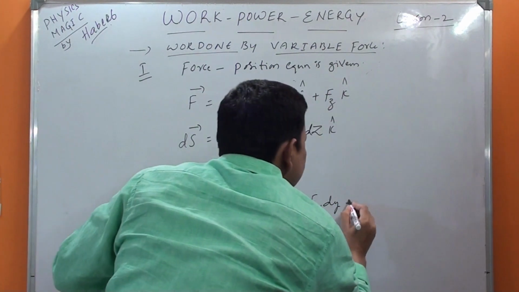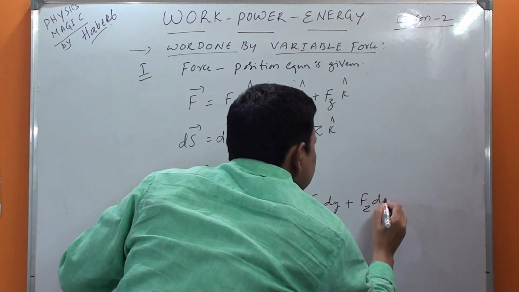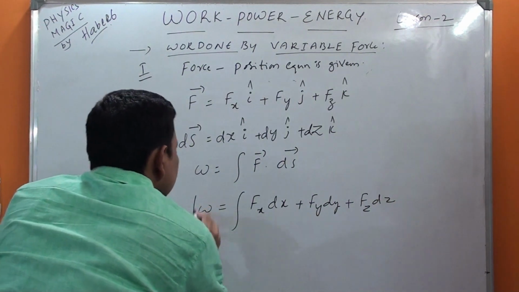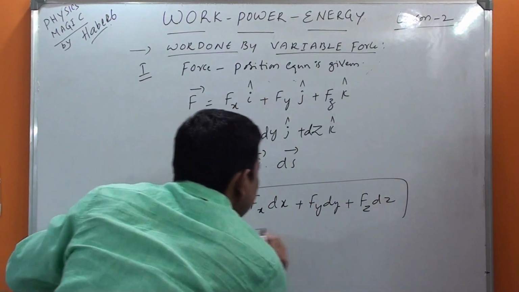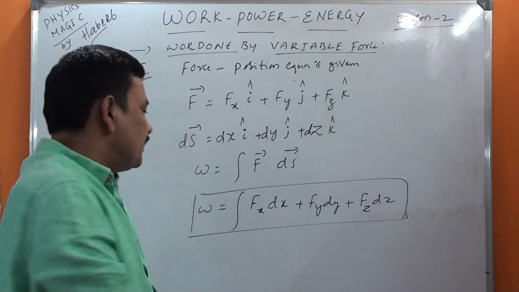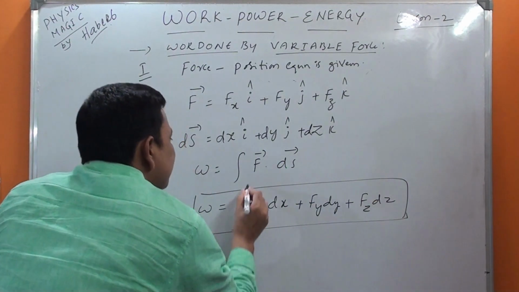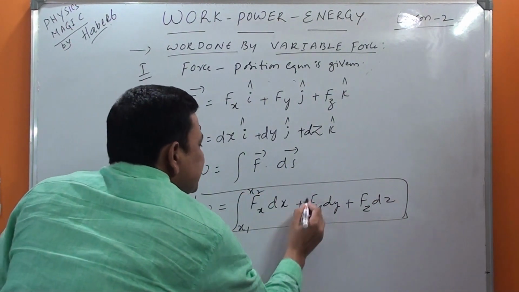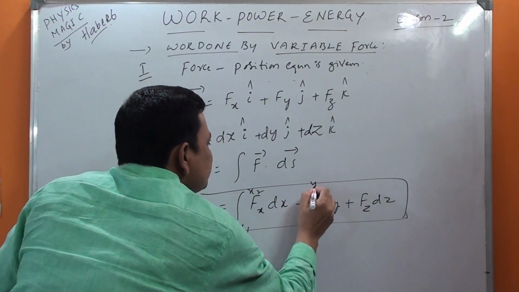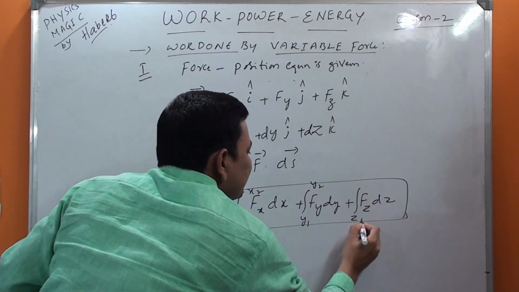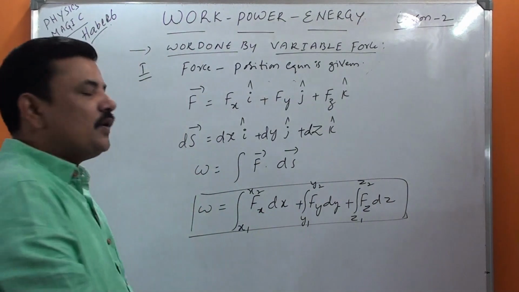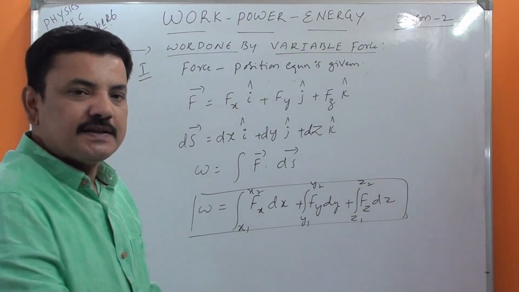Then the last term similarly f_z dz. So by using this, happily you can do. But the limits are from x1 to x2, this is from y1 to y2, and similarly this is from z1 to z2. Over. How simple it is.